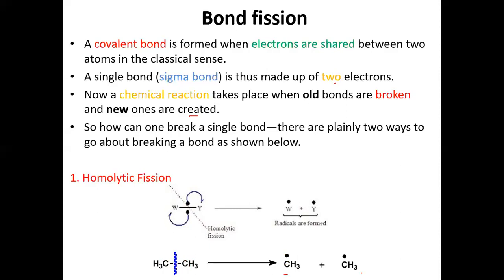Two methyl free radicals are obtained. There is no electronegativity difference between this CH3 and CH3. That's why there is equal distribution of electrons on each group or each atom. That fission is called homolytic bond fission.